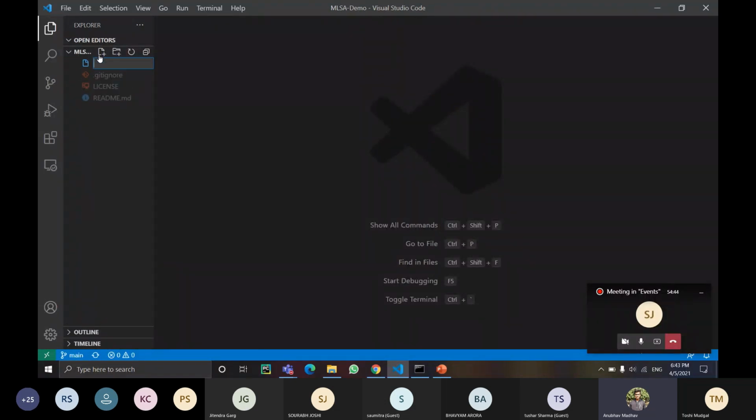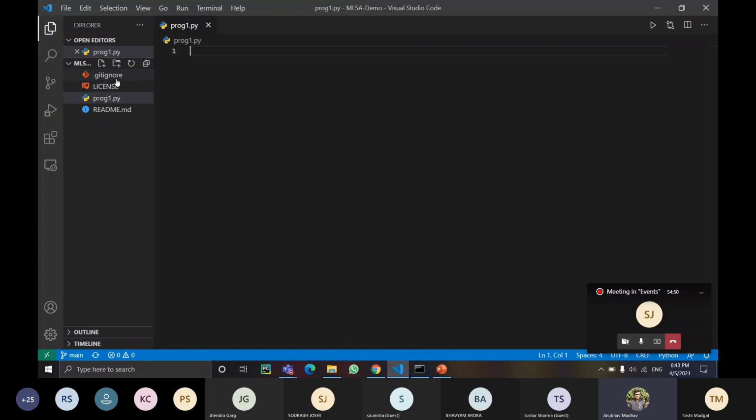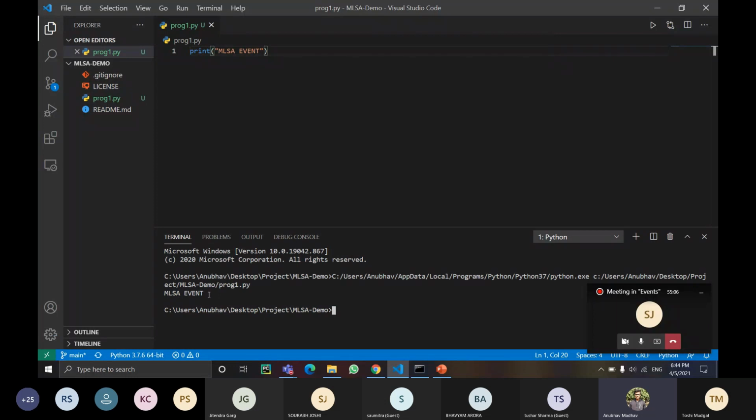So let's make a Python file over here. Let's say program1.py. I'm not going to teach you Python over here for now. Let's say I'm just writing print MLSA event and save it. So I have made some changes and saved it. I'll just close it. Let me just first run it for you. Run code Python, and it is printed.